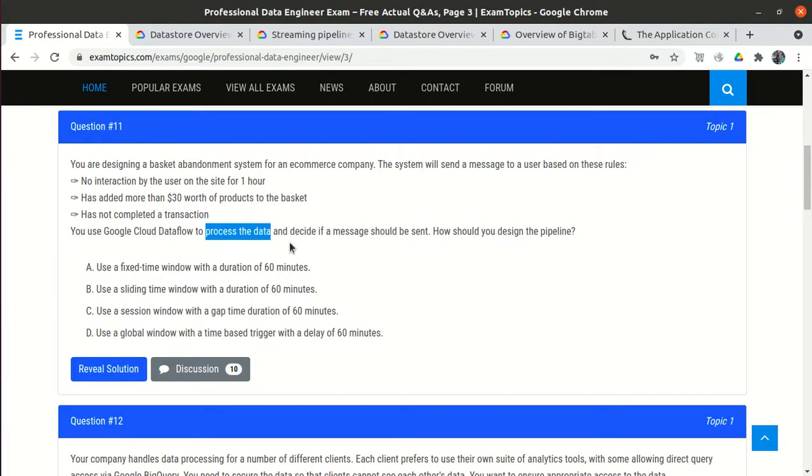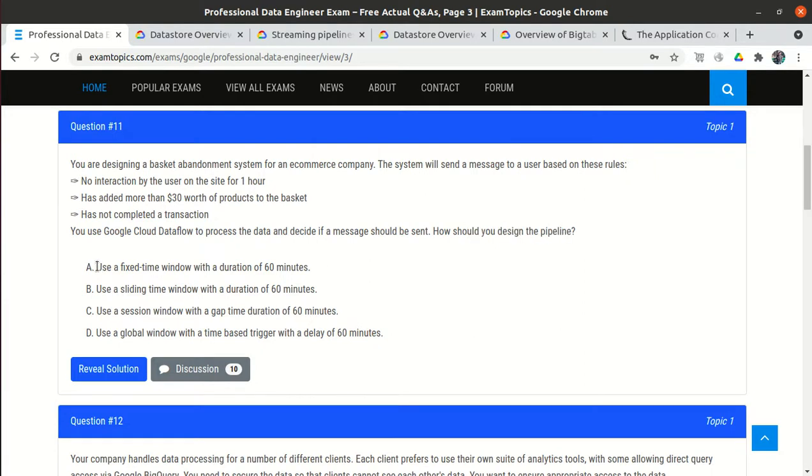Cloud Dataflow is basically the GCP service used to take the data from one source, process the data, transform the data, and then store it into some storage. So how should you design the pipeline?